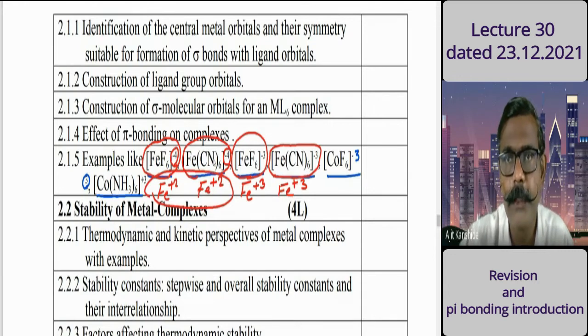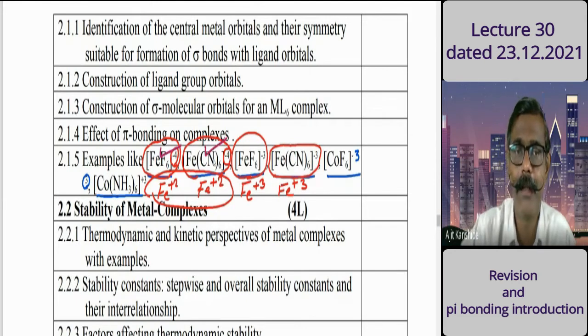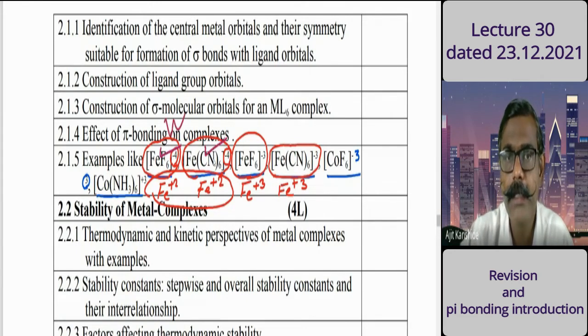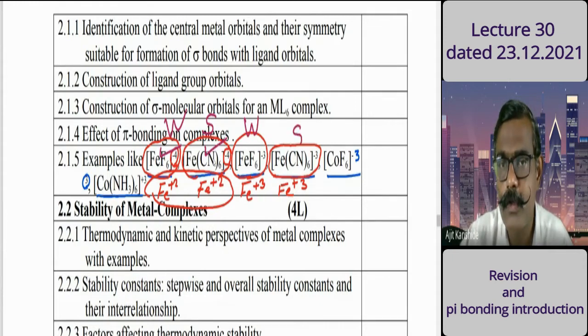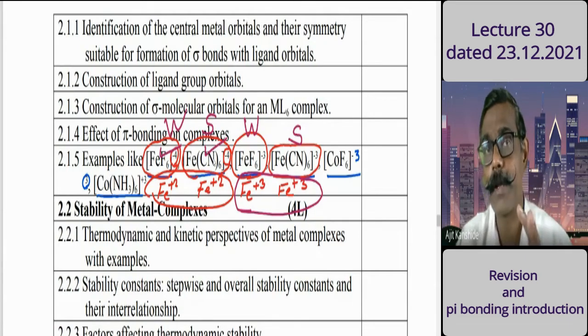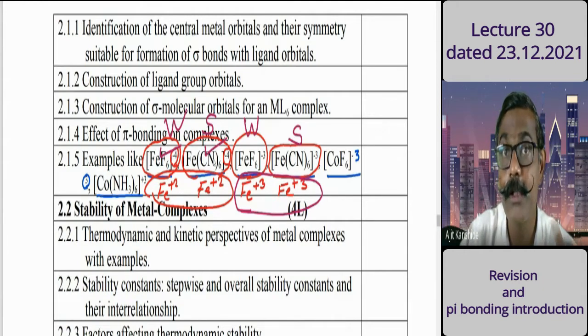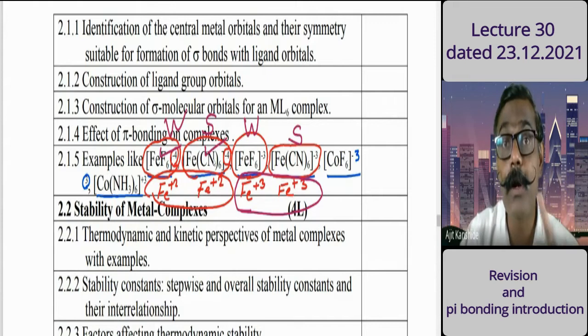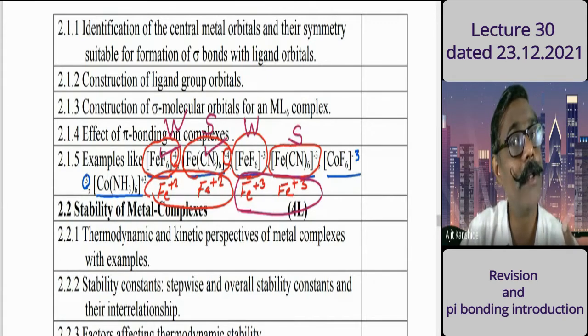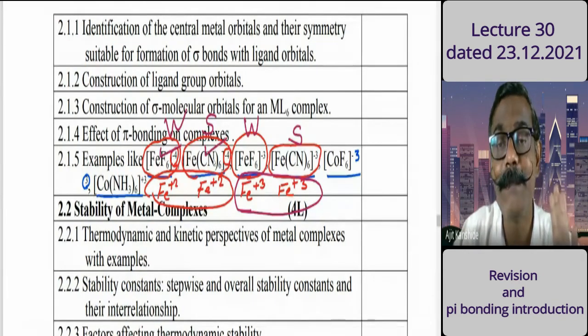One is of the fluoro ligand and the other is of the cyano ligand. Fluoro ligands are weak, cyano ligands are strong. Here these complexes are for the ferric ion. Ferrous ion, two complexes; ferric ion, two complexes. For weak field complexes, one methodology of electronic distribution in the t2g and eg star orbitals, and for strong field complexes, another methodology. Strong field complexes are low spin complexes, weak field complexes are high spin complexes.